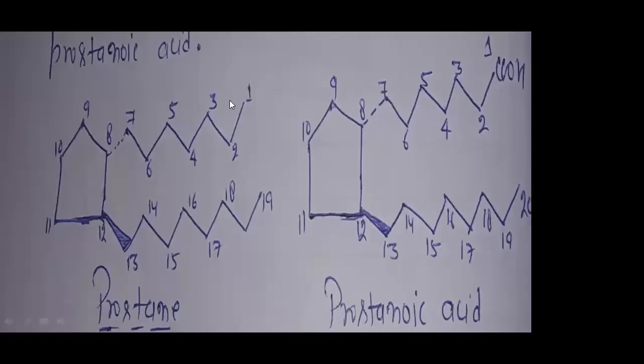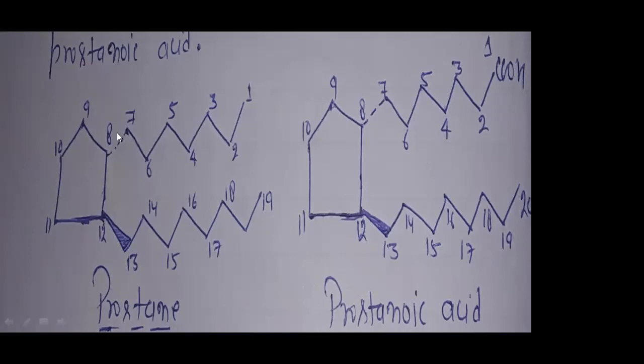You can see this is the compound, with cyclopentane here, right? And then the numbering 1 2 3 4 for nomenclature. If a group exists at this position, then we can say, suppose here OH, then 2-ol, 3-ol, 4, 5, 6, 8. So this is the way of nomenclature of prostaglandin, right?